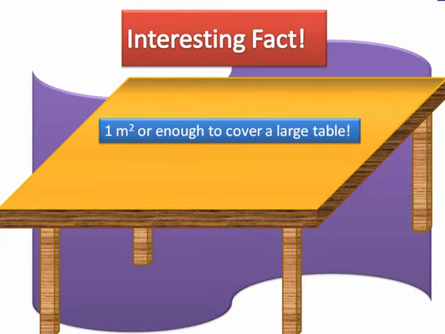Just one tiny gram of gold is extremely small in size. It will fit between your index finger and your thumb. It will be very, very small. But when you beat it into a sheet, it can form a sheet which is 1 meter square in area, or large enough to cover a very large table. Understood? So there you go, you can see how malleable gold is. No wonder then that gold is the most malleable of all metals. So this was the first property of metals. Let's move on to the next property.